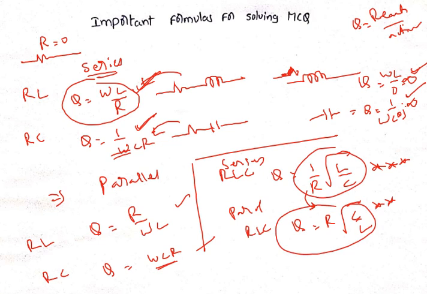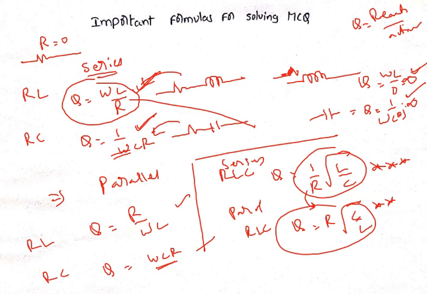Very, very important. Okay. Again, I am repeating. See here. In case of series RL circuit, Q equals omega L by R, and in case of parallel RL circuit, just inverse of that. In case of parallel, just inverse of that.